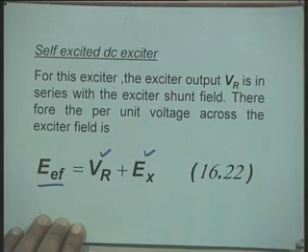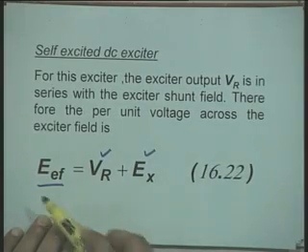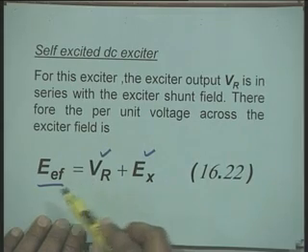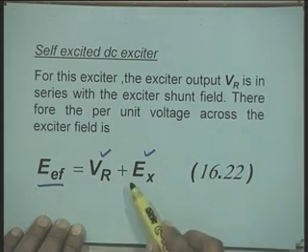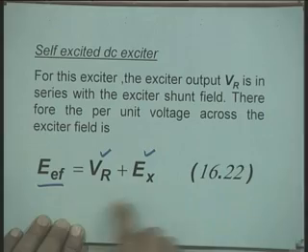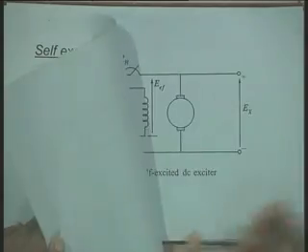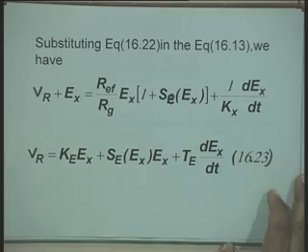In case it was a separately excited exciter, EF would be the same as VR, but now EF is VR plus EX. This is the only change, and with this change one can develop the complete model of the self excited DC exciter.